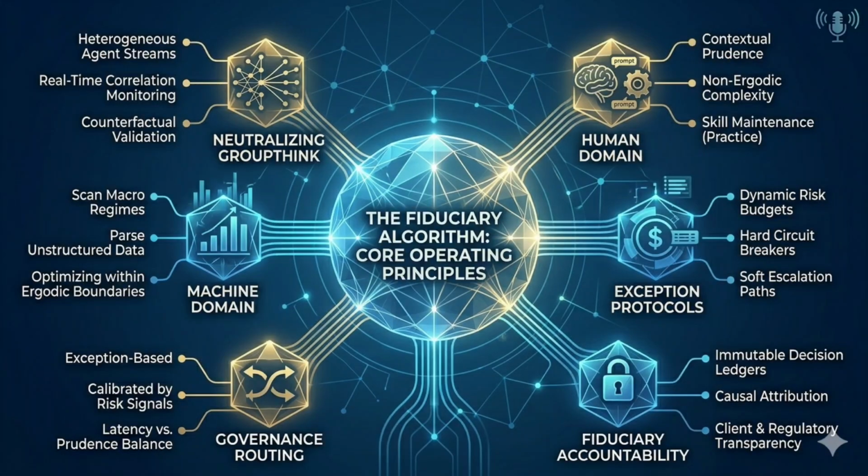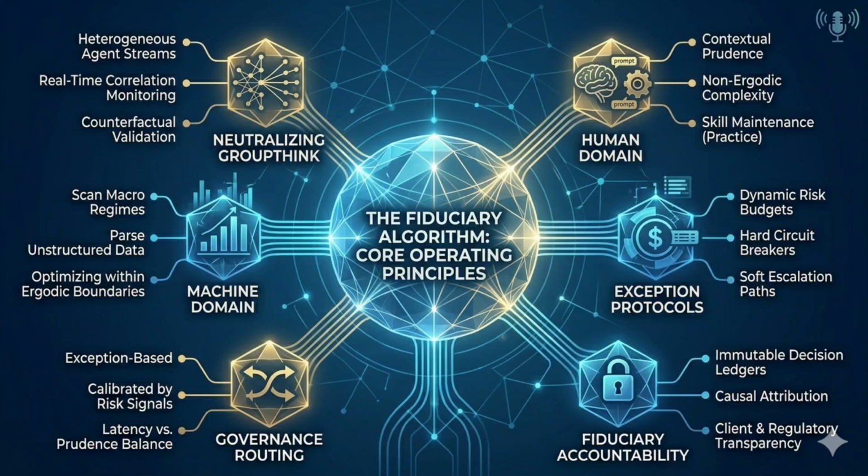The key is dynamic governance. Automation levels adjust to real-time market and model signals, expanding during stable conditions, contracting under uncertainty. This is exception-based governance. Machines handle breadth of execution, while humans handle depth of judgment. Hard circuit breakers pause execution during correlation breaches, and soft escalation routes exceptions appropriately. The optimal automation band, around 70 to 80%, keeps throughput high while preventing human skill decay and correlation spikes.